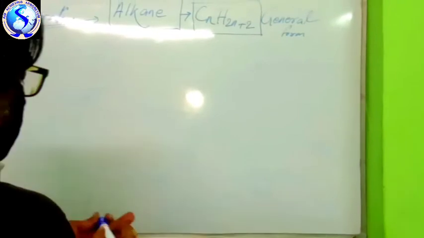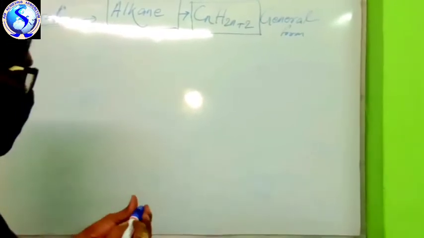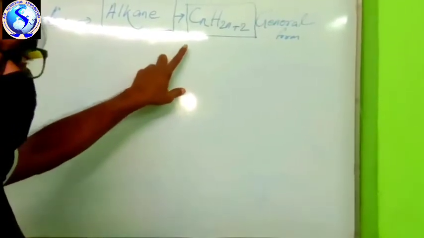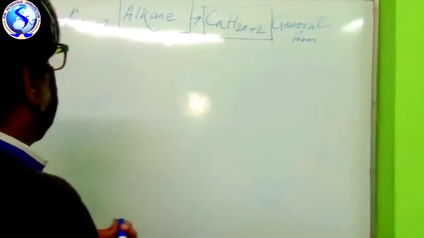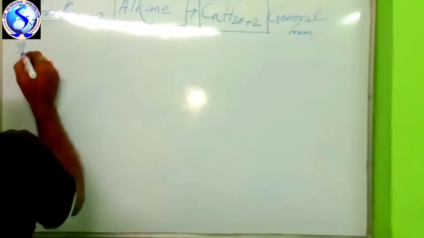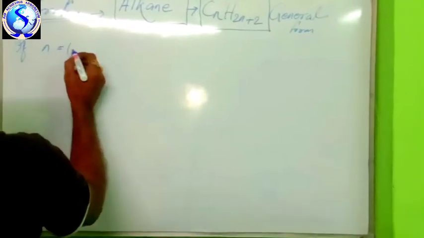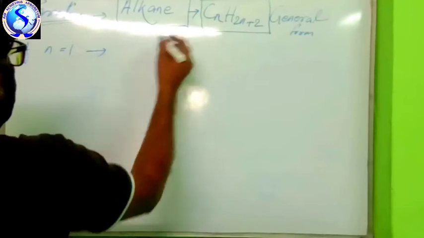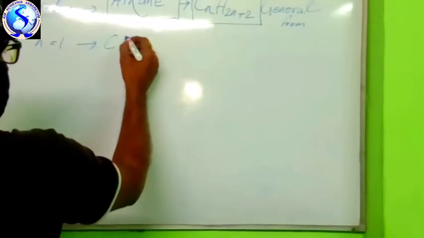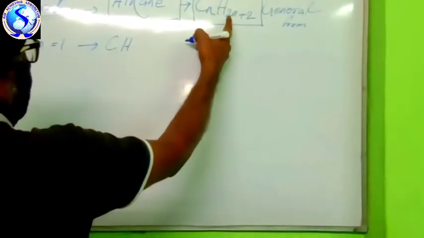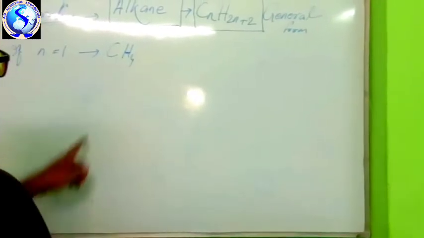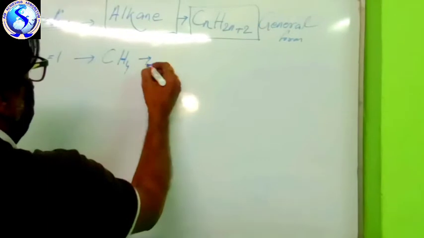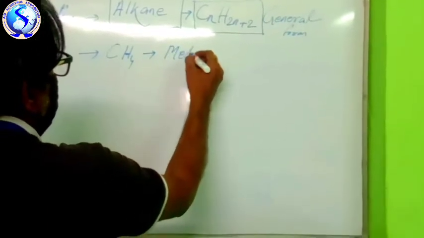Alkane is a saturated hydrocarbon having single covalent bonds. The general formula is CnH2n plus 2. Now see, if n is equal to 1, then C1, H will be how much? 2 into 1, 2 plus 2, 4, CH4. This name is methane. What is the name? Methane.